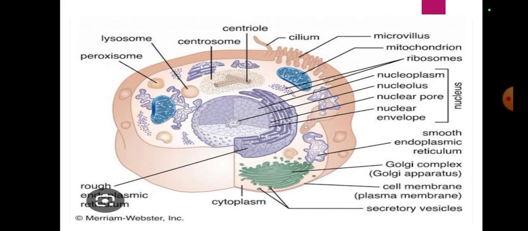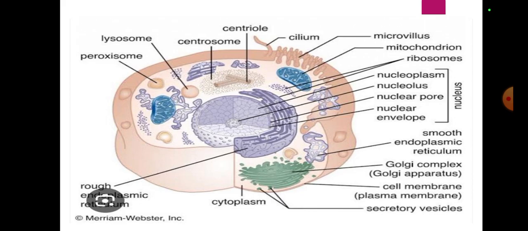Okay, so let me tell you what is a cytoplasm. Many different things are present in cytoplasm, but what's a cytoplasm basically? It's a watery gel which fills the space between the cell membrane and the nucleus. All essential functions of the cell are performed in the cytoplasm. Cytoplasm contains many small structures called organelles. What are organelles? They perform different jobs for the cell. There are many types of organelles in a cell.